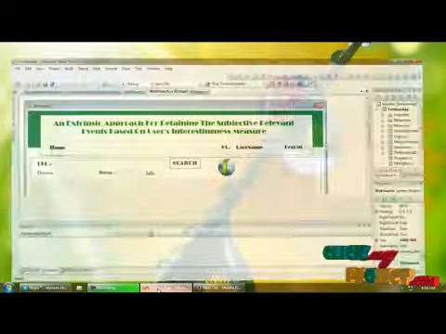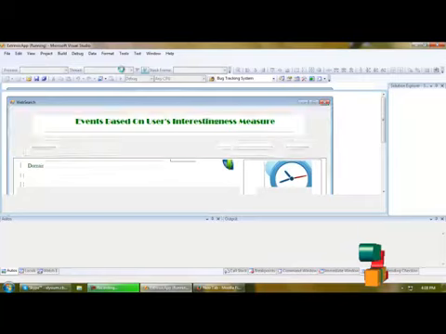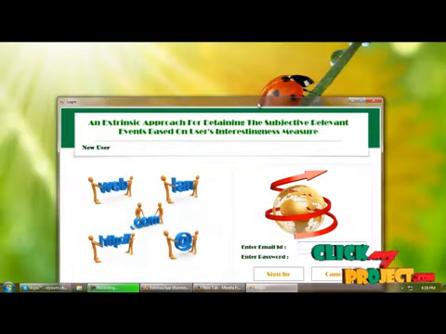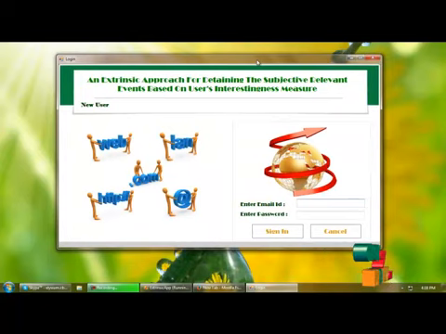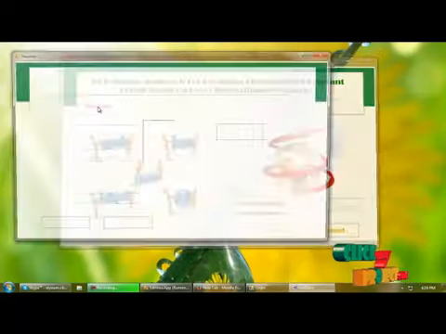Next, execution of the project. Let's start execution. This is the login panel. Admin can log in by providing username and password, and the user will log in by providing email ID and password. If the user is new, they should register in the new user form.